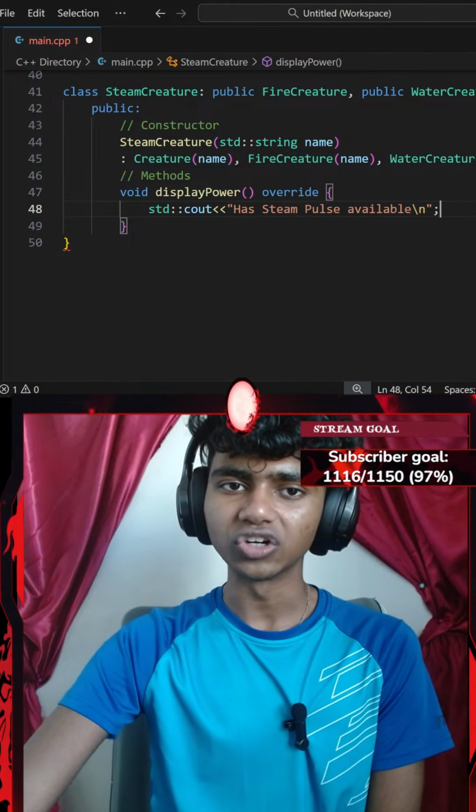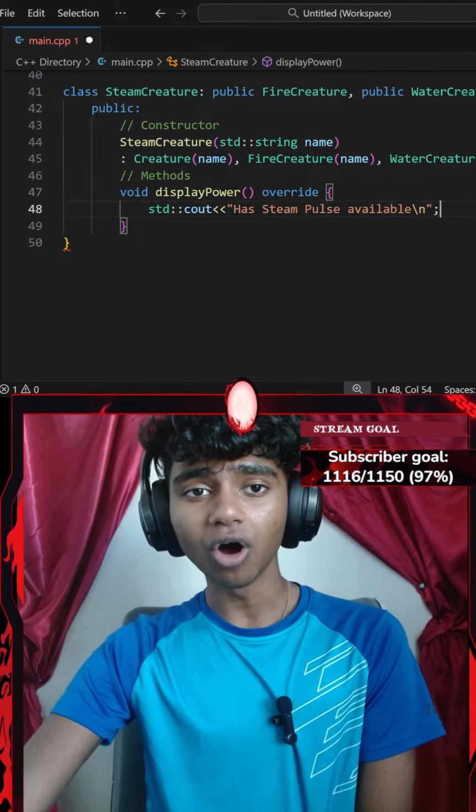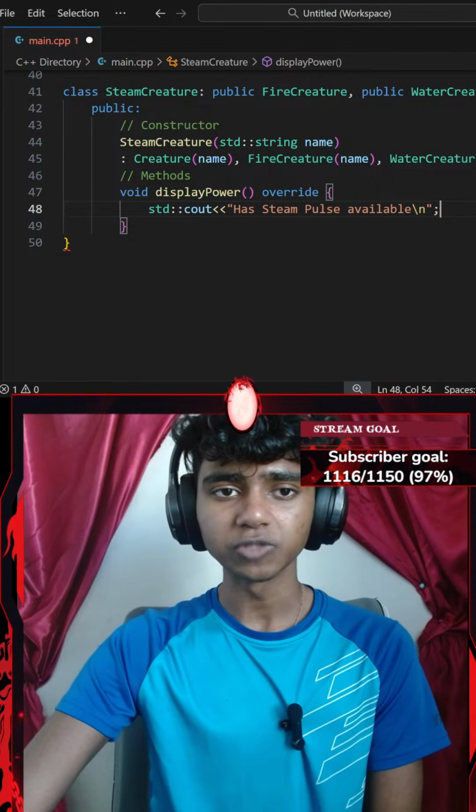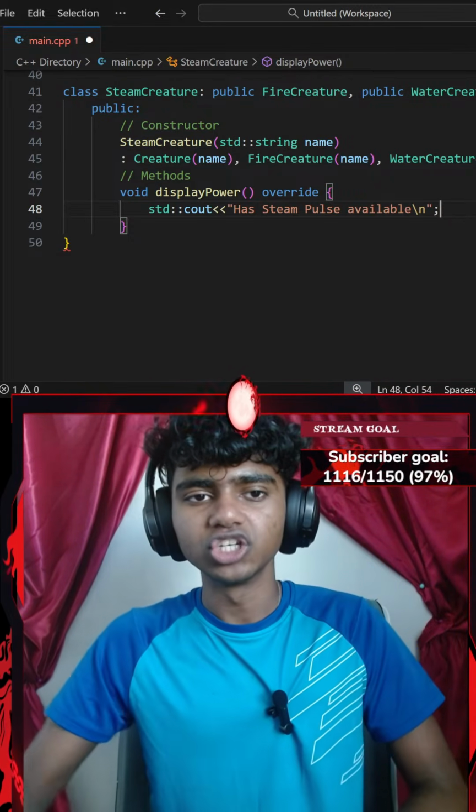So now called Power Creature. It says display power on the override function. Oh, I see. I feel so dumb right now because I don't know C++. Maybe a bit because of C#.